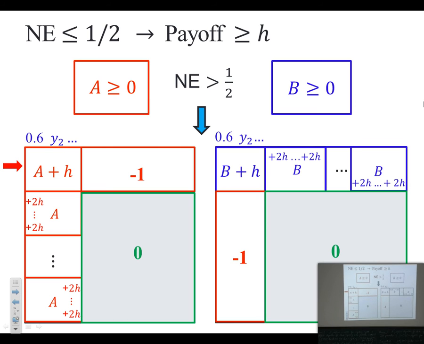Then with this 0.6, the row player is getting y plus H. But he can move to the second block because he is getting y anywhere, and from the first column it will be 1.2H. So he has an incentive to move from the first block to the second block. And similarly, if the row player is moving to the second block, then the column player will move from the first block to the block ahead because he is getting -1. So this is not the complete proof, but these are all the ideas.